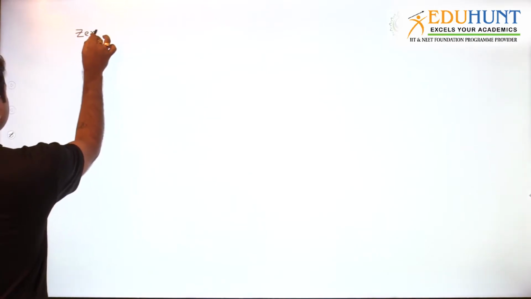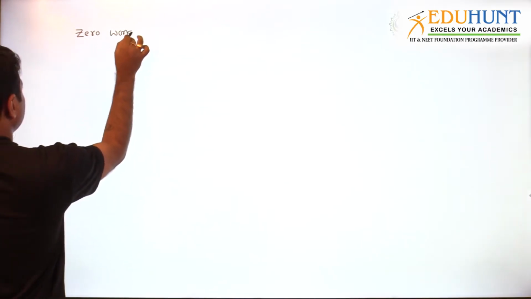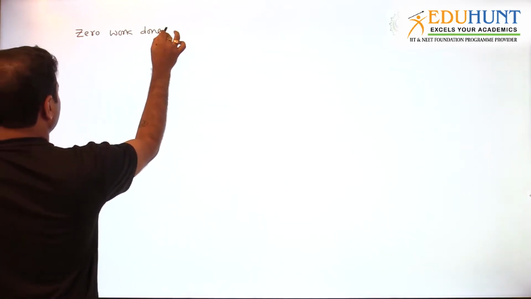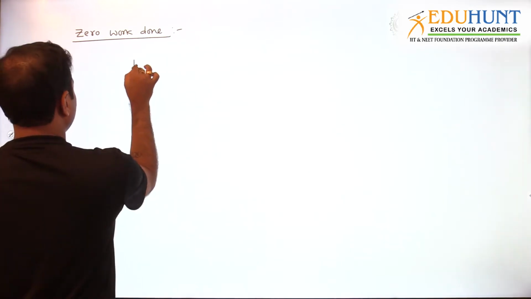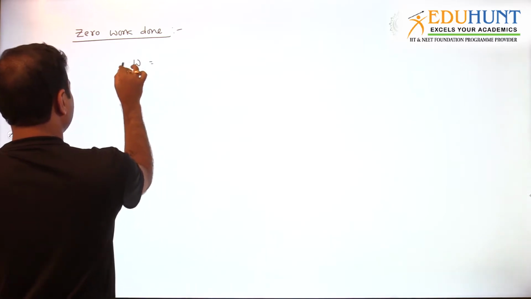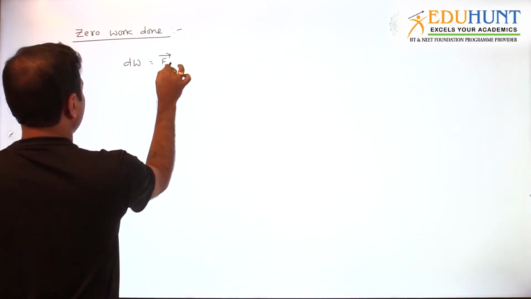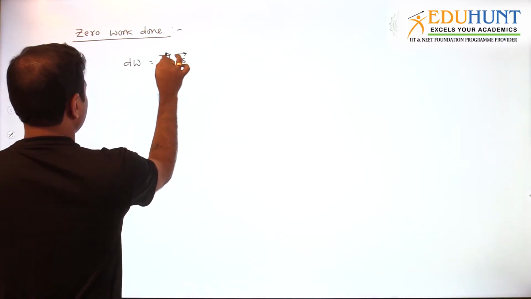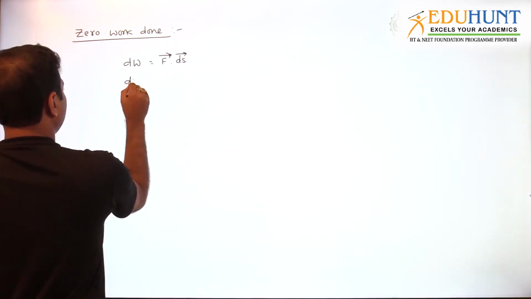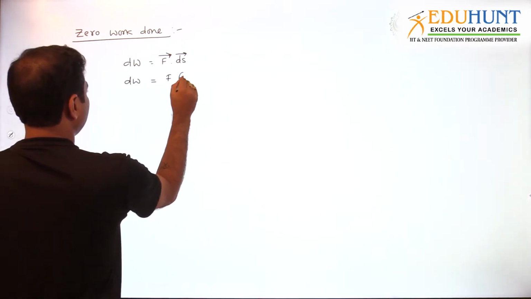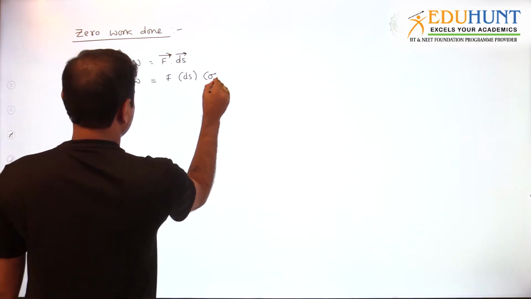Work done is 0. So when will the work done be 0? Okay? Zero work done by a force. So we know that small work done is F bar dot ds bar. So when will work done be 0? Work done will be 0 whenever force is 0, or displacement is 0, or cos theta is 0.